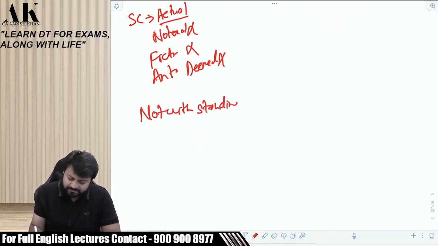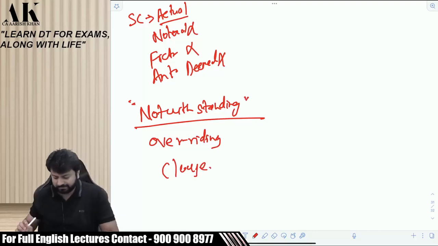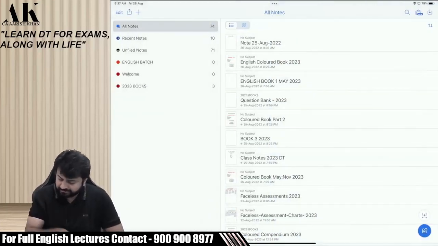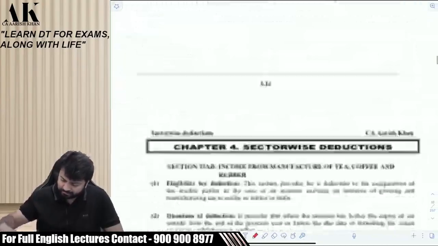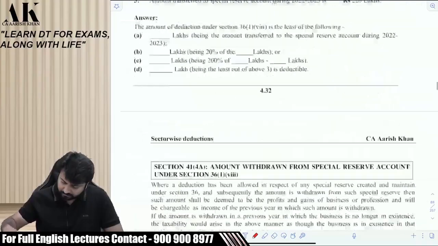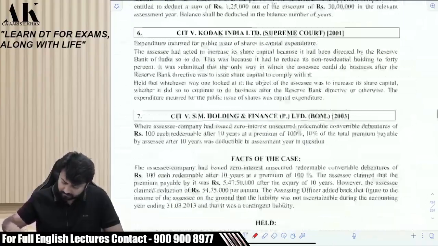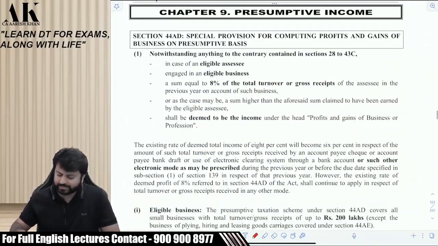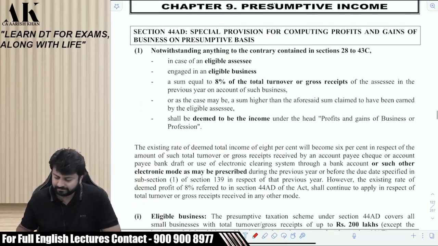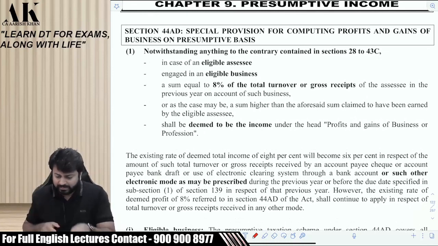What kind of sections? Notwithstanding means those are overriding clauses. Let me show you those provisions over here. You may not search in your book. You can see on the board itself, that's sufficient for you. You can see this presumptive income. Can you see this, beta? 44AD. Can you see? See the first line of this section.